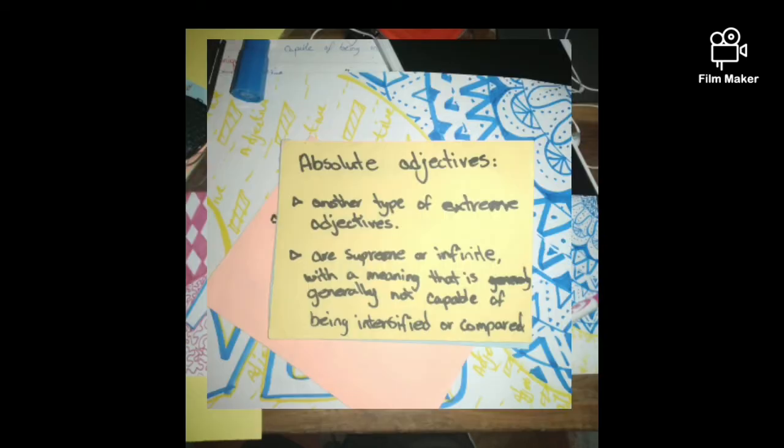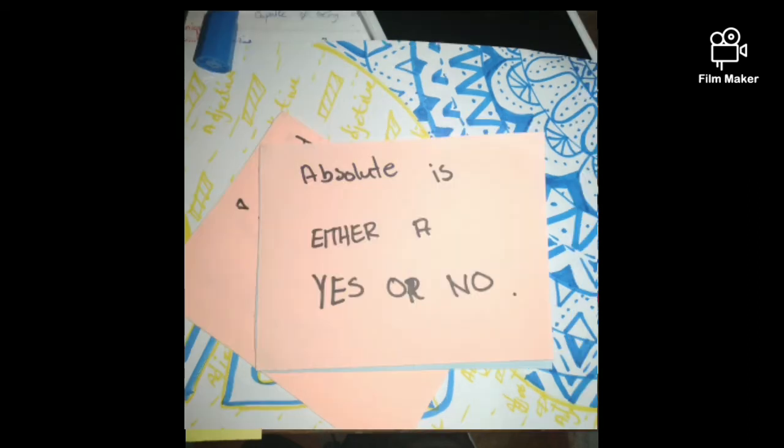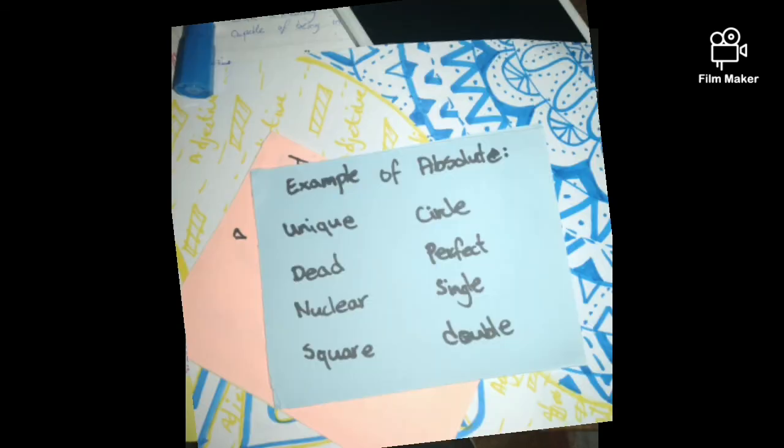And in that part, we have the absolute adjectives. Absolute adjectives are supreme or infinite, with a meaning that is generally not capable of being intensified or compared. Simply saying, it's either a yes or a no. For example, dead. You cannot say deadest or deader. You just say dead. He is dead or he's not dead.